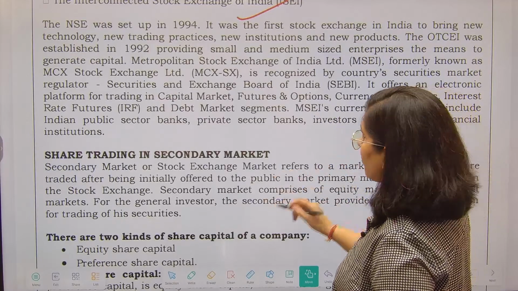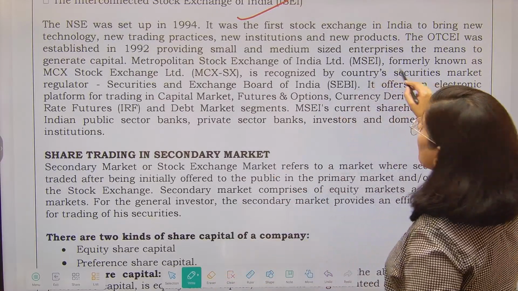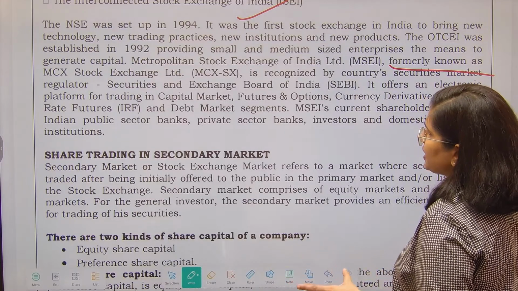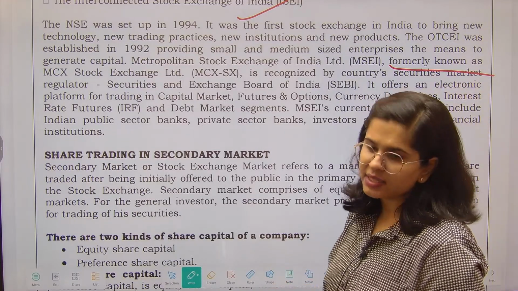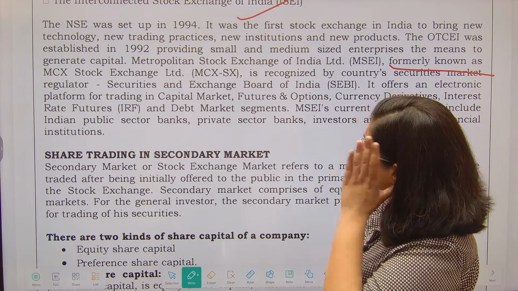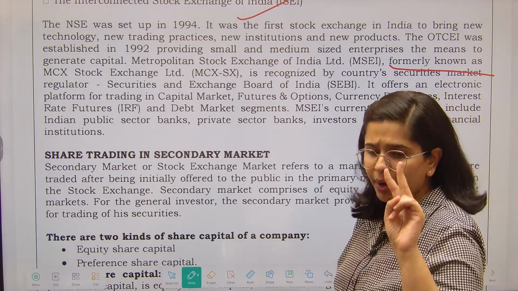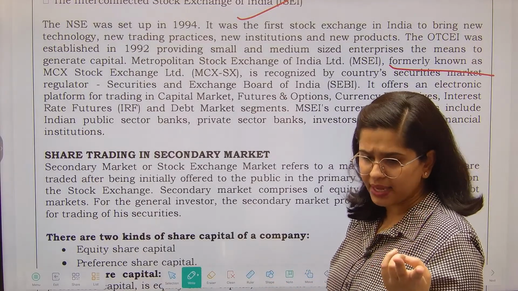After that, the Metropolitan Stock Exchange, formerly known as the MCX Stock Exchange, right? So all such kinds of exchanges came up for the different markets. There will be detail on it, but although this is not really very important, we just have to know about the two, that means NSE and BSE.